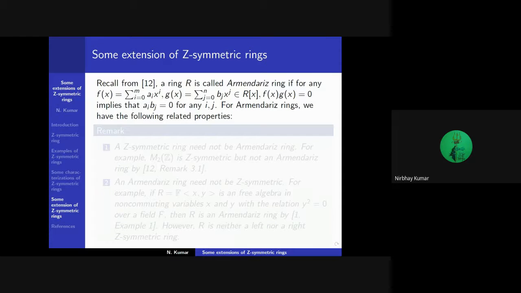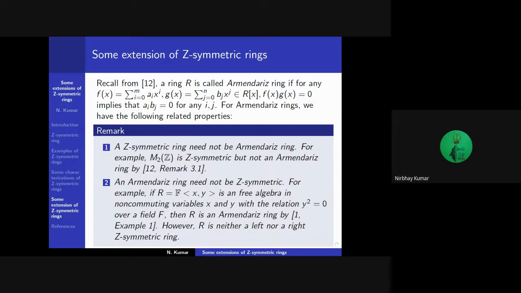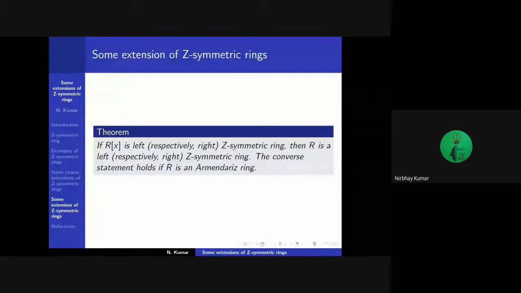Recall from [12], a ring R is called an Armendariz ring if for any polynomials f(x) and g(x), whenever f(x)g(x) is equal to 0, then the product of their coefficients is also 0. That means a_i b_j is equal to 0 for any i and j. For an Armendariz ring, we have the following properties. A just symmetric ring need not be Armendariz, and an Armendariz ring need not be just symmetric. Next, if the polynomial ring R[x] is left just symmetric, then R is left just symmetric. The converse statement holds if R is an Armendariz ring.